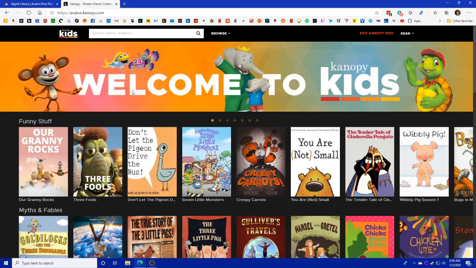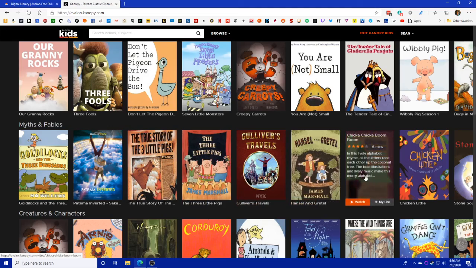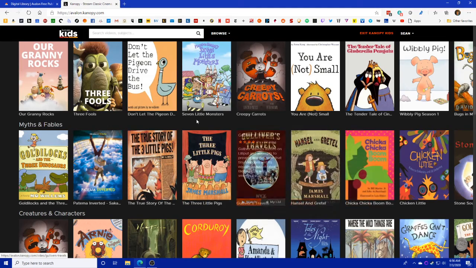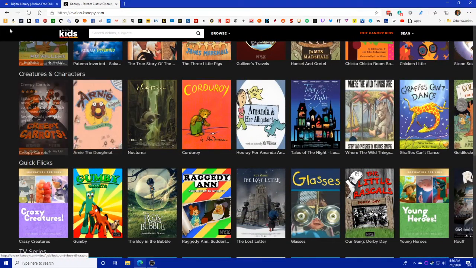You see, they have a decent amount of popular things on here that kids could watch, like the Mo Willems things. There's Chicka Chicka Boom Boom. The book itself is actually very popular. Corduroy, a bunch of different cute little things like animated films.